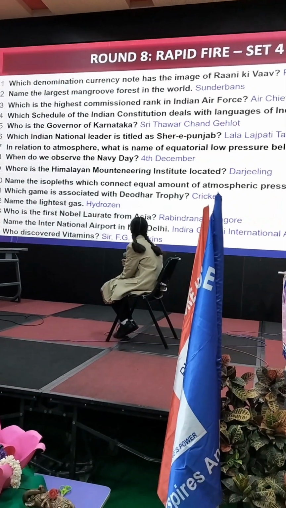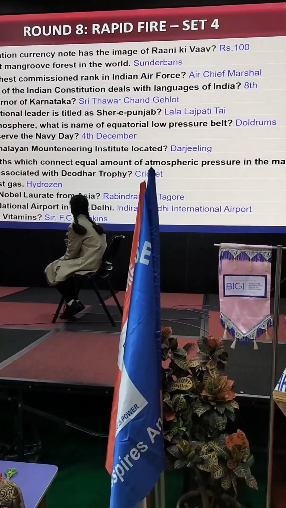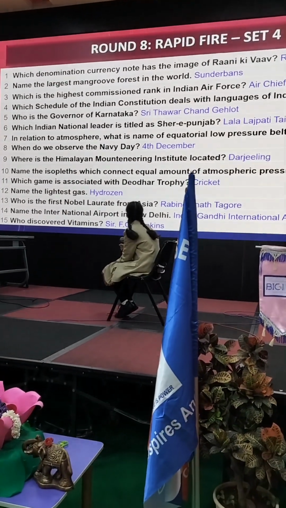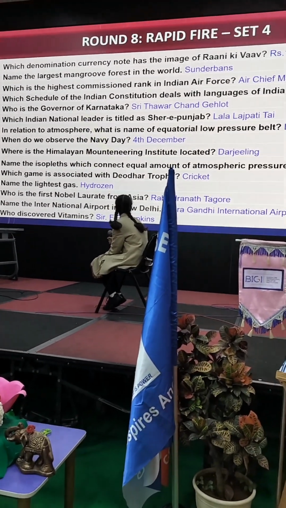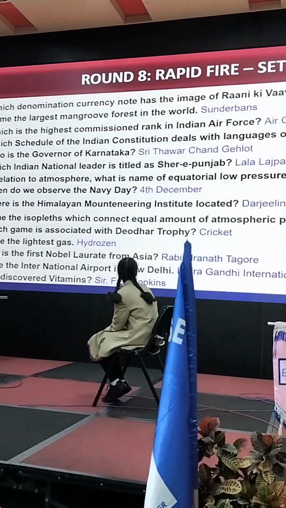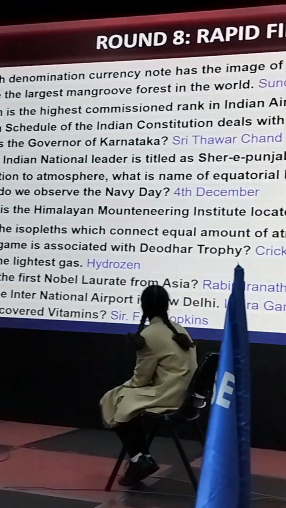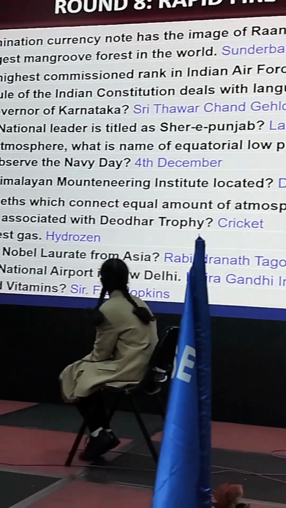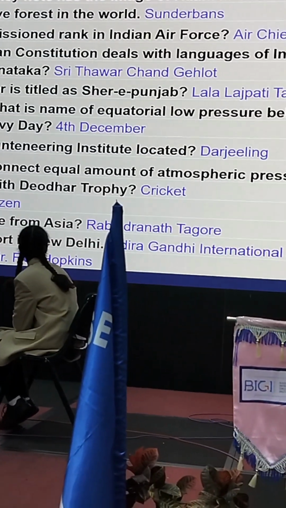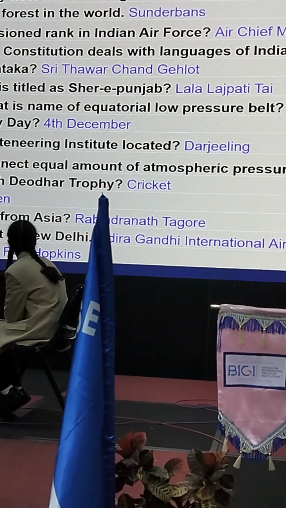Which denomination currency note has the image of Rani Ki Vav? 100. Name the largest mangrove forest in the world. Sundarbans. Which is the highest commissioned rank in Indian Air Force? Air Chief Marshal. Which schedule of the Indian Constitution deals with languages of India? Who is the governor of Karnataka? Shri Thaawarchand Gehlot. In relation to atmosphere, what is the name of the equatorial low pressure belt? Doldrums. When do we observe the Navy Day?